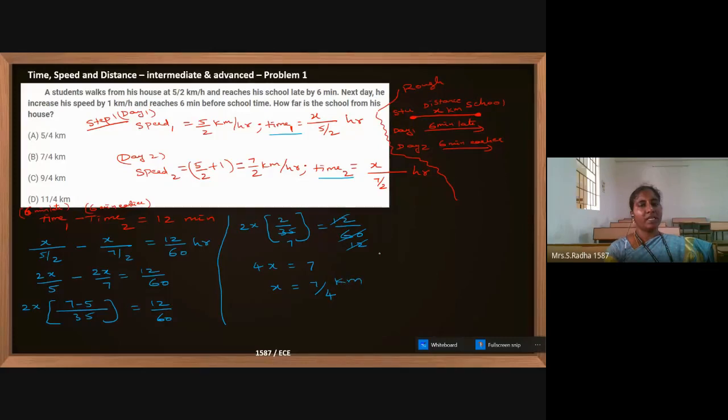What we have assumed, x is nothing but the distance between the student and the school. X is nothing but distance for the student to school. So the units are kilometers. 7 by 4 is the answer.